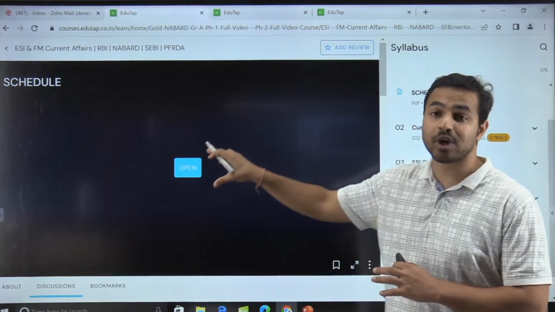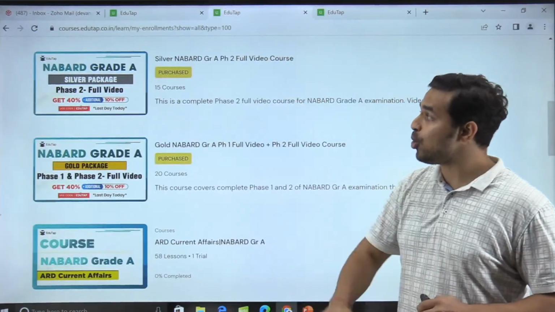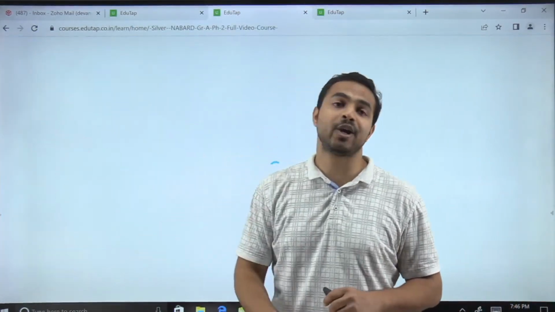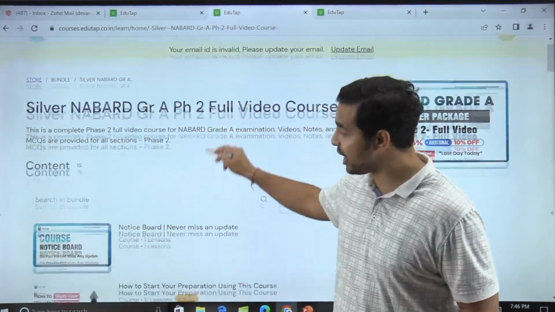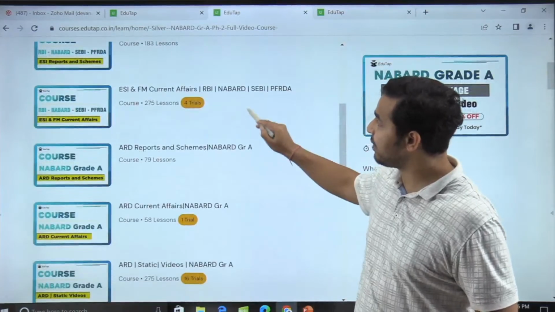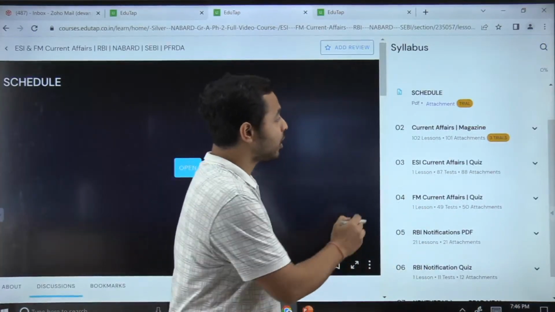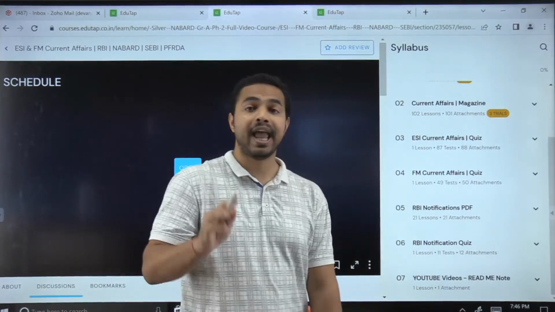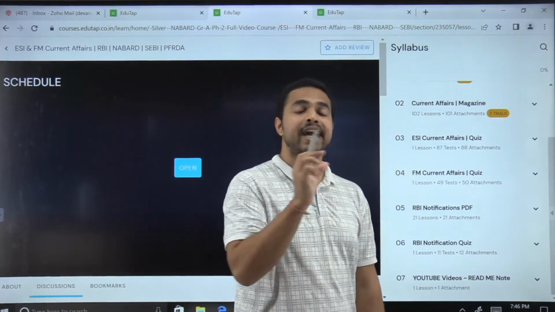You are also required to cover the other parts as well. Now the next important part: the people who are enrolled with the silver package, what they are required to do. Guys, once again they are required to go to the ESI and FM Current Affairs in the course. There, you are once again required to cover the ESI Current Affairs magazine, and after reading the magazine you are required to cover the ESI Current Affairs quiz.